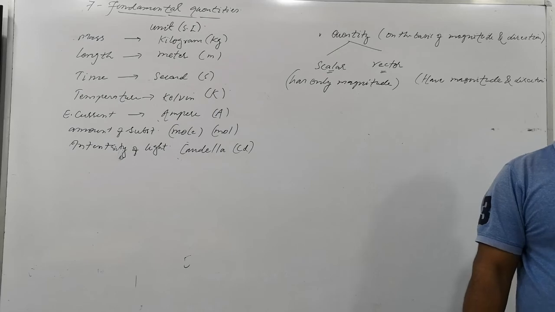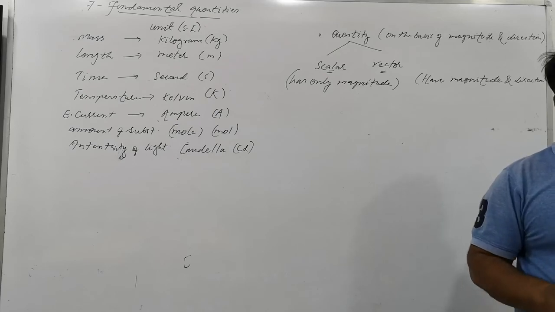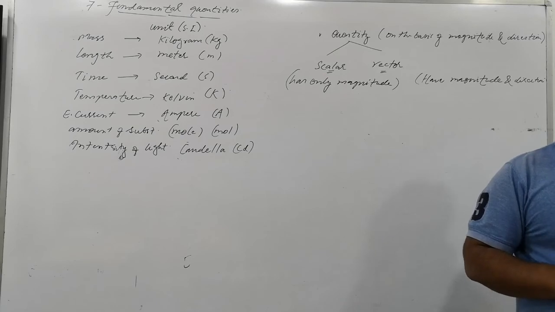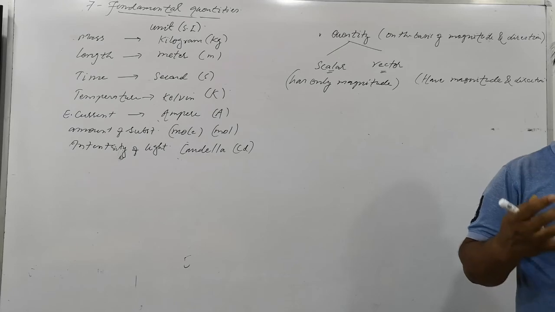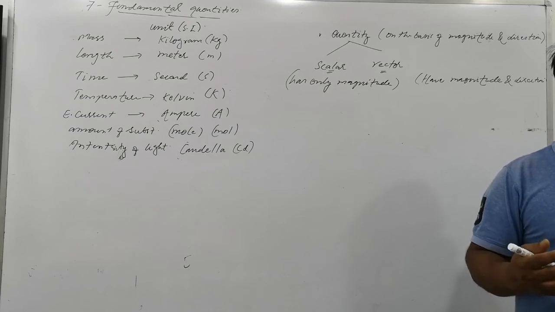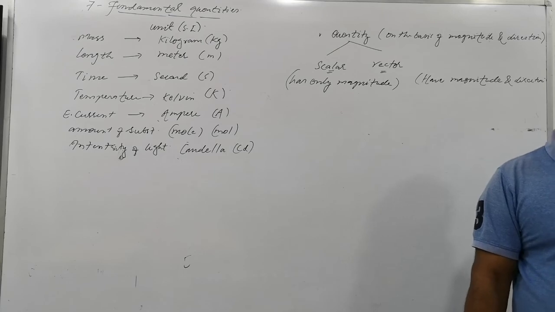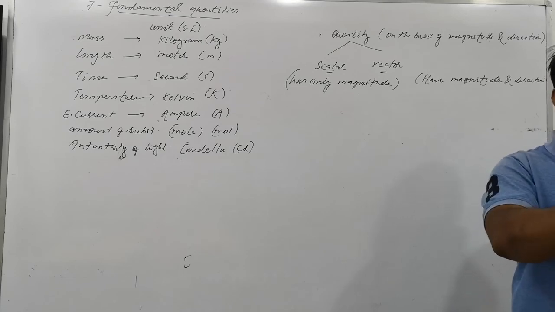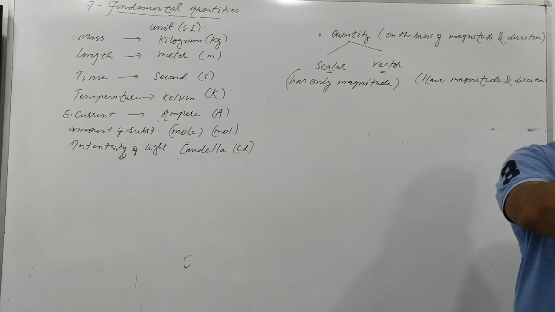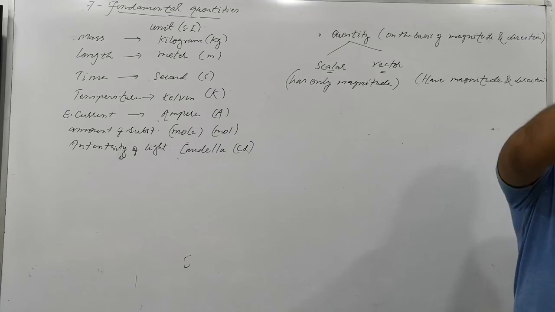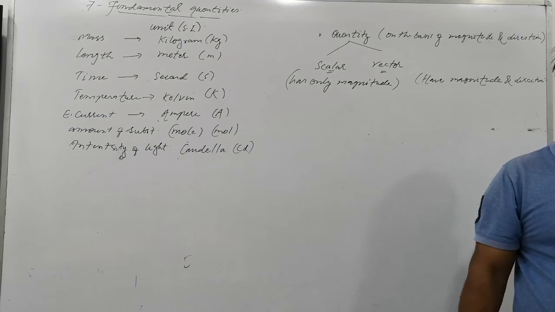Right now, what is the mass of your body? Suppose your mass is 40 kg. I will weigh you. By standing on the balance, your mass will come 40. If you lie on the balance, your mass will be 40.